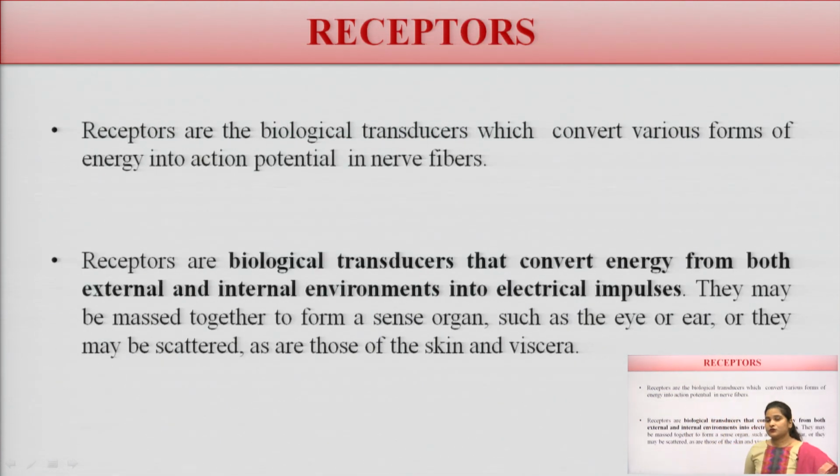Now, receptors. So, what is a receptor? The basic question arises: what are receptors? Receptors are biological transducers which convert various forms of energy into potential in the nerve fibers. Or we can also define receptors as biological transducers that convert energy from both the external or the internal environment into electrical impulses.